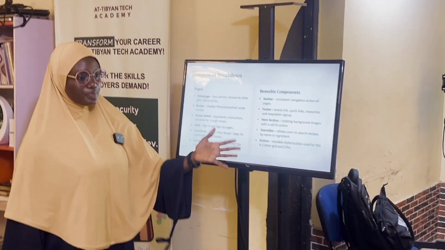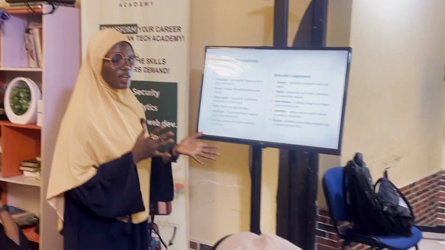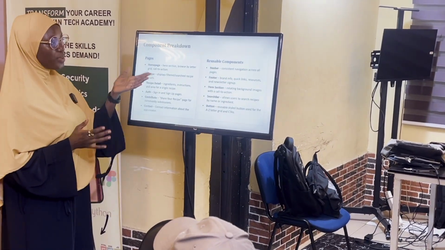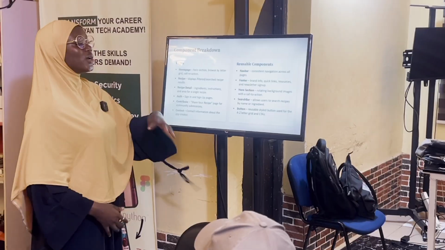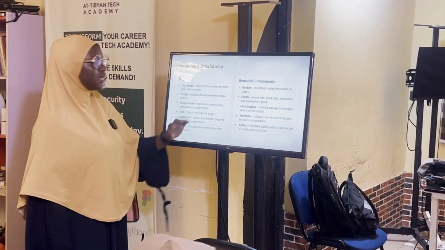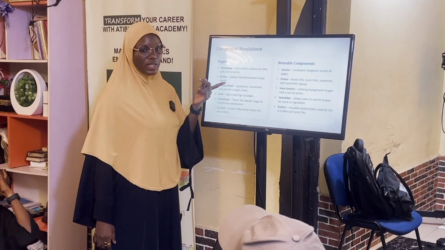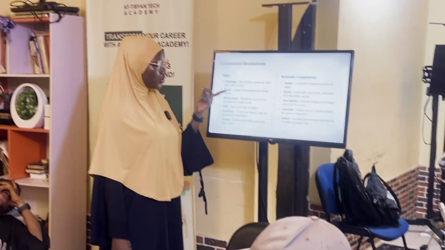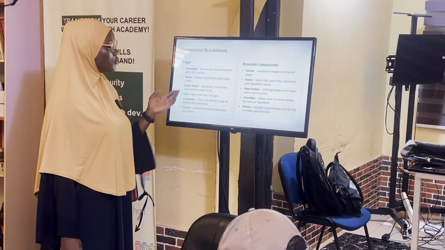So the component breakdown, breakdown of the components that we use to build the app. We have pages, the home page, which is where you land first, where you can see the hero section. You can browse by letter from the home page, and then there are key call to actions. You can see filters for your recipe on the home page. We also have a recipe detail page that you get to when you click on your filters from the home page.